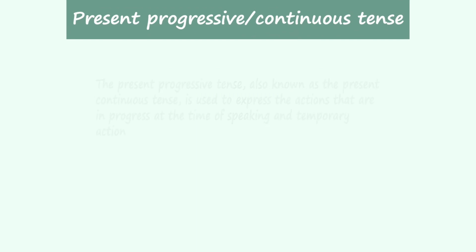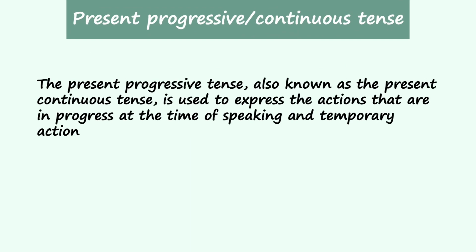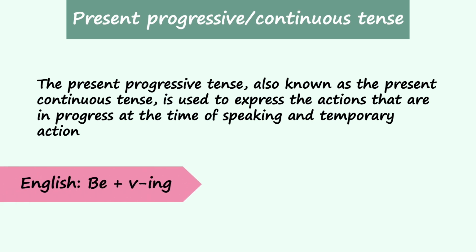The present progressive tense, also known as the present continuous tense, is used to express actions that are in progress at the time of speaking and temporary actions. English uses the verb be and the ing form of the main verb. For example, I am speaking. In this video, we are going to learn how to use the present progressive tense in Kazakh.